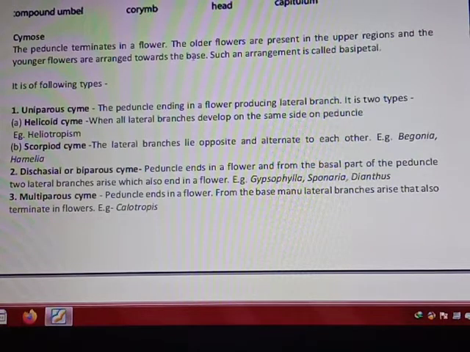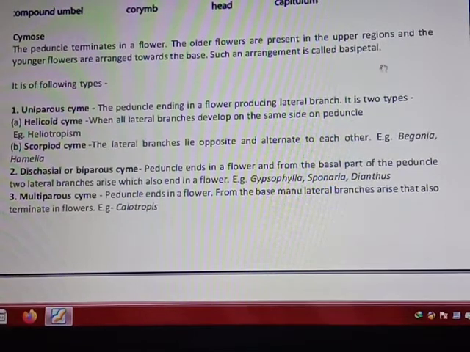Now in this case what happened? The peduncle terminates into a flower. In case of racemose, we have said that the peduncle does not terminate into a flower; it does not end directly in a flower. But in case of cymose, the peduncle terminates into a flower.